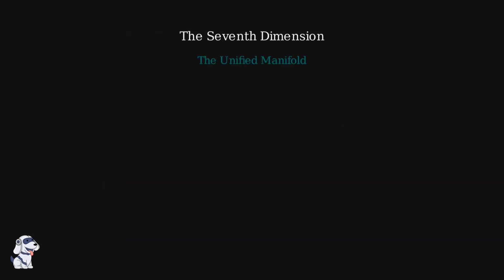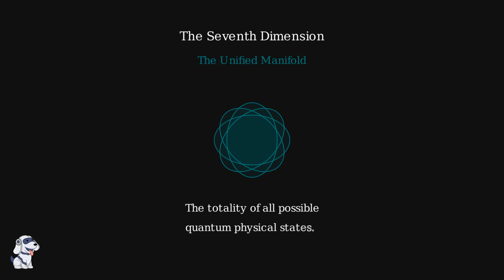The 7th dimension represents the unified manifold. Here, all fundamental forces are unified within the intricate geometry of the Calabi-Yau space. This space describes the totality of all possible quantum physical states, weaving together the fabric of our universe into a single, cohesive framework. In this 7th dimension, the separation between forces disappears, leaving only the pure, abstract geometry of existence itself.